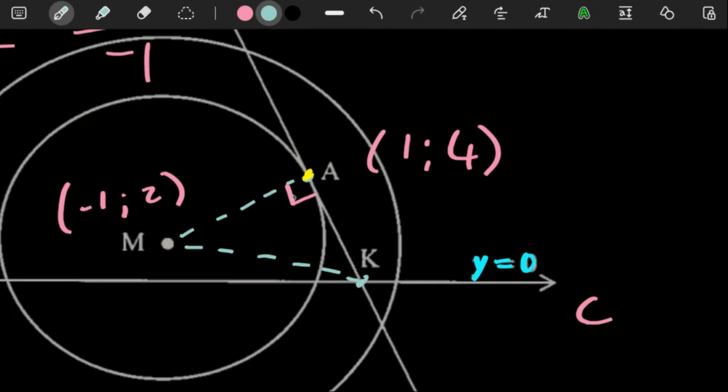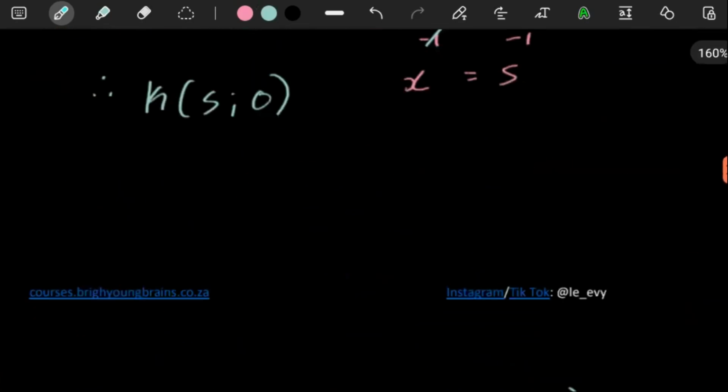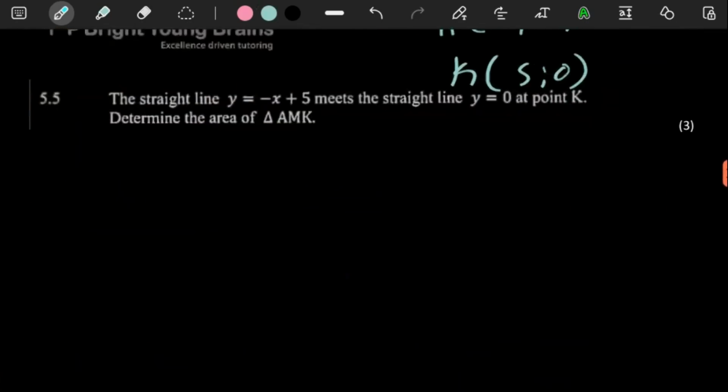Whatever you want to consider the base or the perpendicular height, it doesn't matter, because here we already have the distance of AM. It's 2 square root of 2. The distance of AK, we can work out using our distance formula, because this is (5, 0) and this is (1, 4). So let's get AK, because we need it.